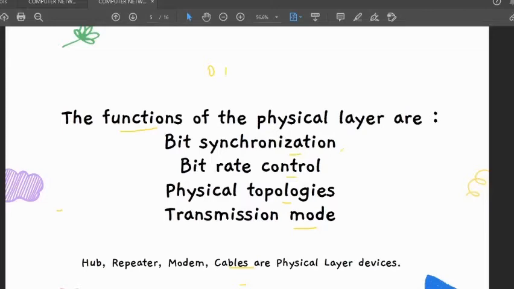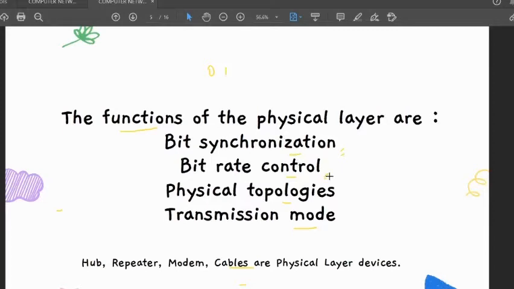The synchronization is very important, like which bit will go after which bit, that's the most important thing we need to consider. So there is a clock that focuses on this part. This clock controls both sender and receiver, thus providing synchronization at bit level. I hope you are now clear with how bit synchronization is done in the physical layer.